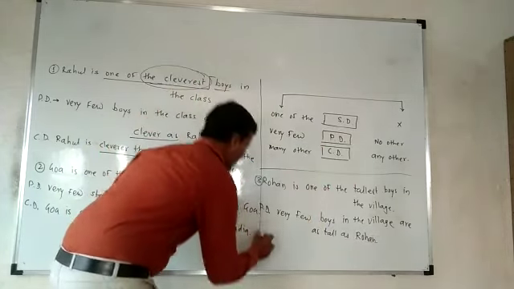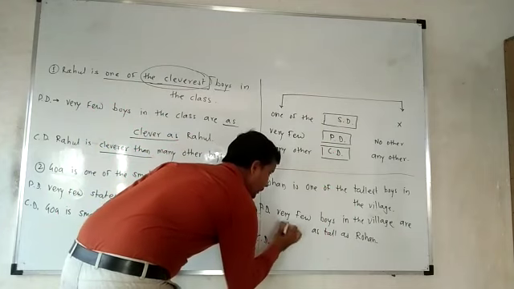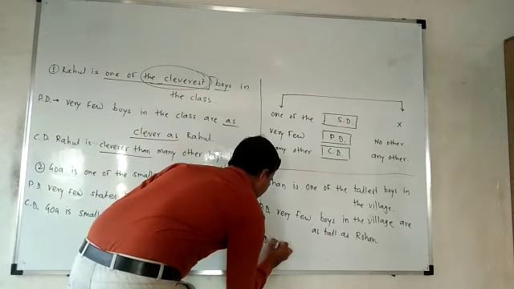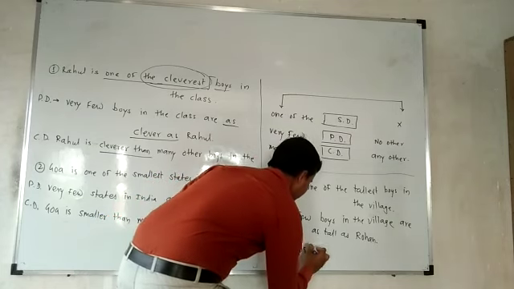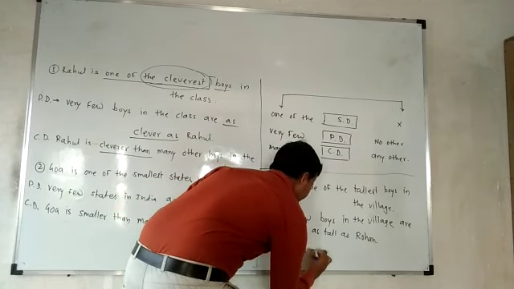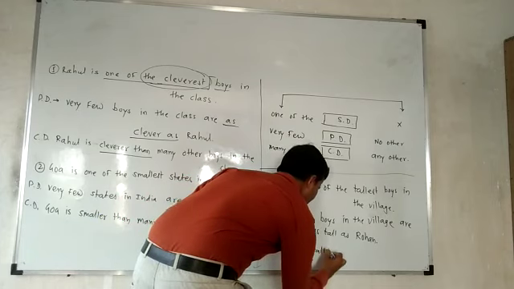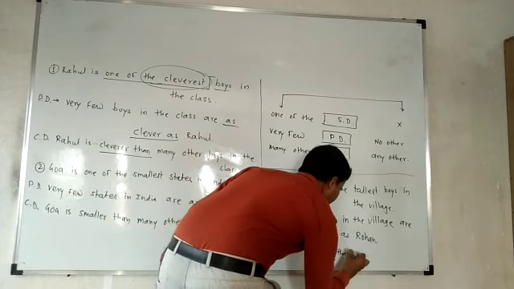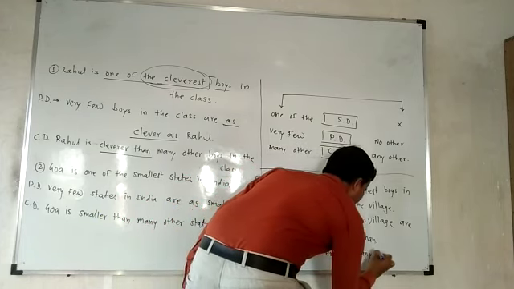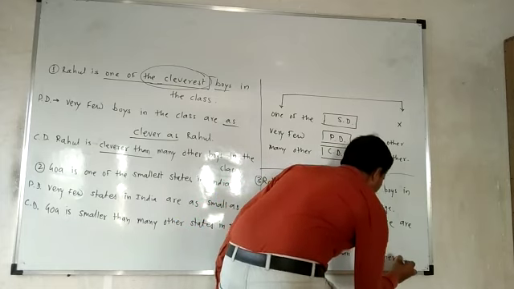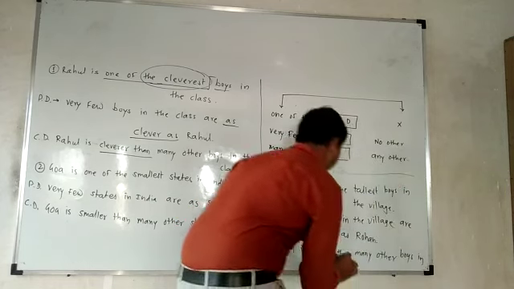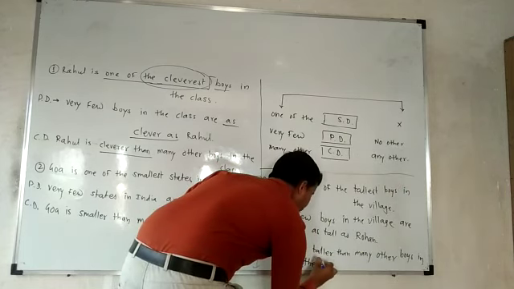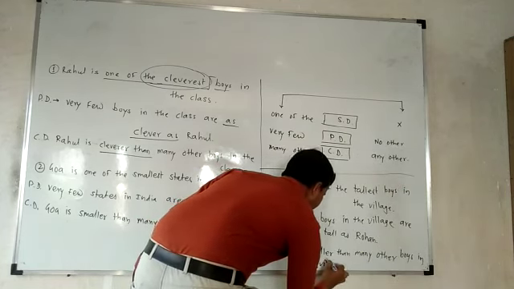Now come to the comparative degree. Okay, see. Rohan is taller than many other boys in the village.